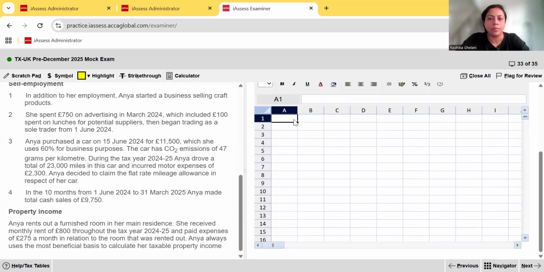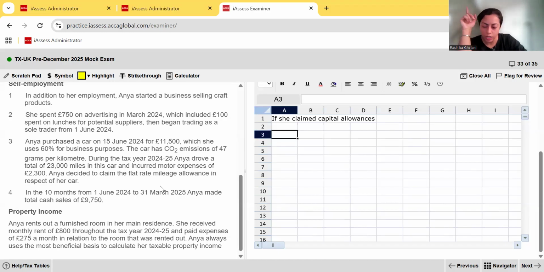So if she claimed capital allowances, how would the capital allowances be worked out? She purchased the car on 15 June 2024. The date does not matter because the written down allowances are going to be given regardless of when it was purchased, as long as the accounting period for which you're computing is 1 year. In this case, we are computing taxes for the 12-month period ended April 2025. She purchased the car for 11,500, which she used 60% for business purposes, and the CO2 emissions are 47. 47 means less than 50 grams per kilometer. This is a main pool item.